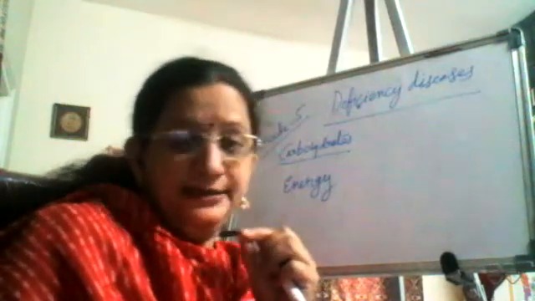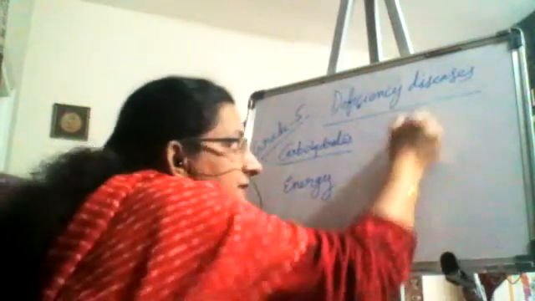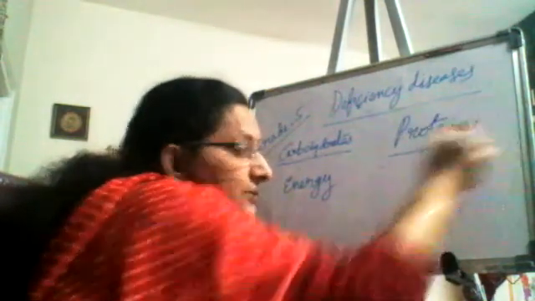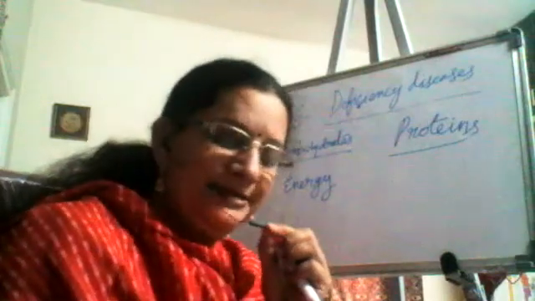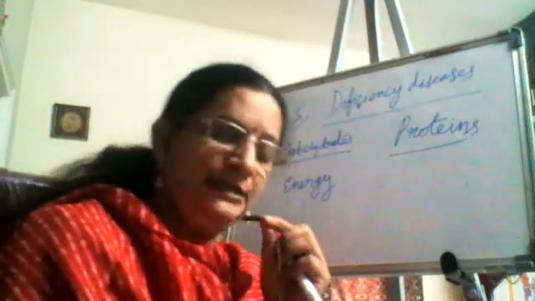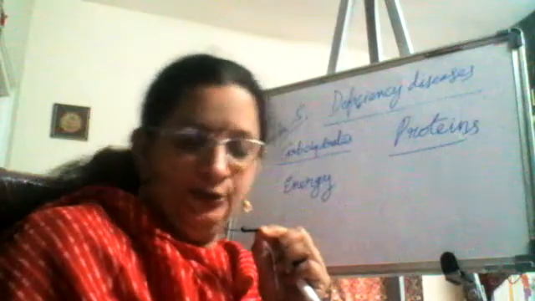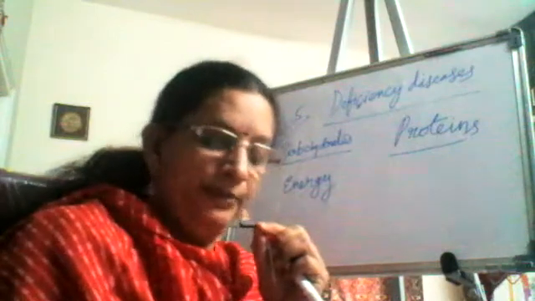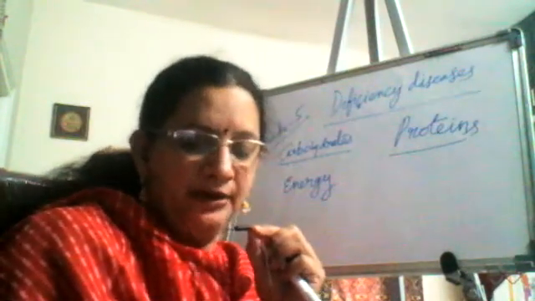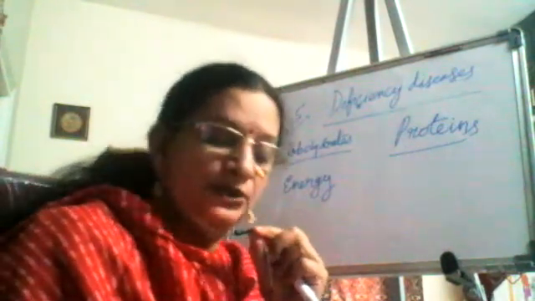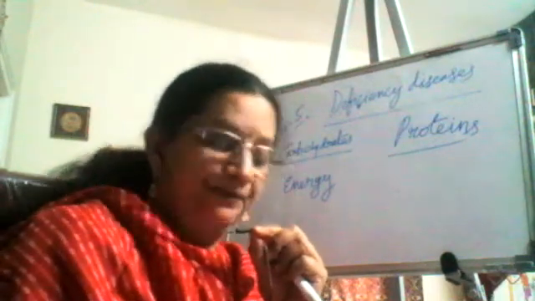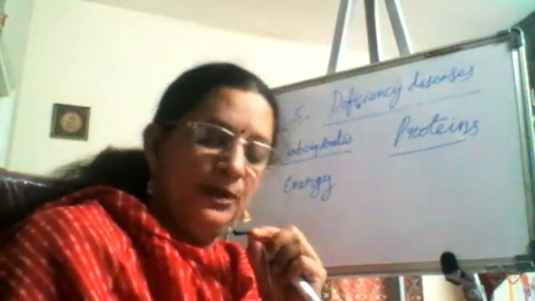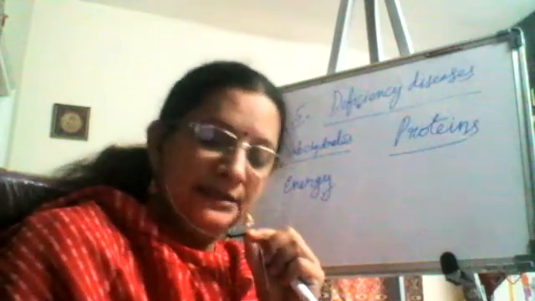Now, next is the protein. What are proteins basically? Let's read from the paragraph. Proteins help in body building and growth. They also repair damaged tissues. The main sources of proteins are the following. So what are the main sources of proteins? Let's read. Pulses, milk, cheese, eggs, fish, meat, soya beans, nuts, etc.